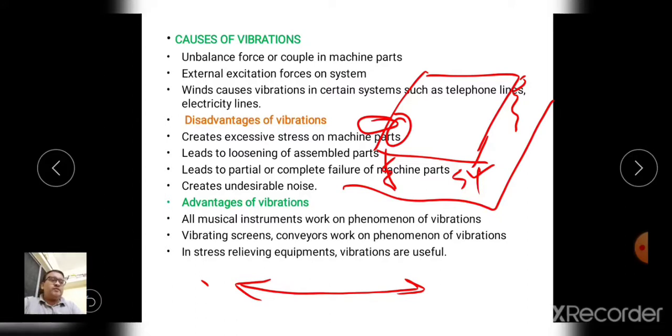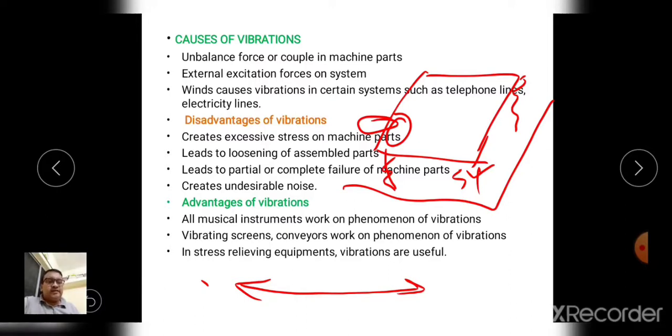When the motor starts rotating, this whole screen vibrates, and this vibration of the whole screen is utilized for uniform distribution of the material in patterns. Like in the manufacturing of cement blocks, these vibrating screens are used.